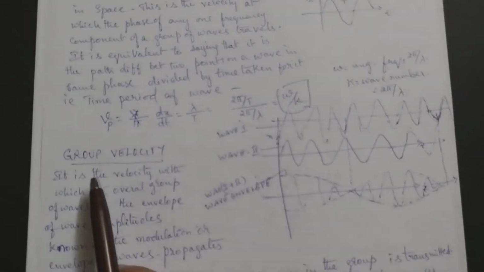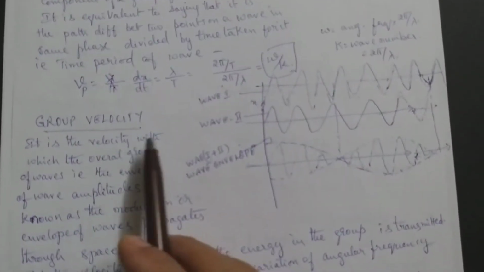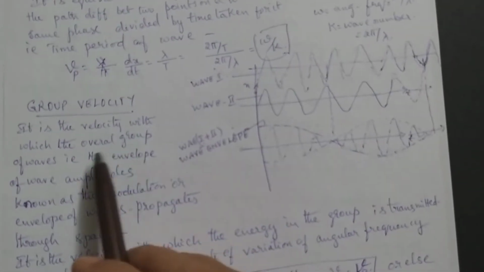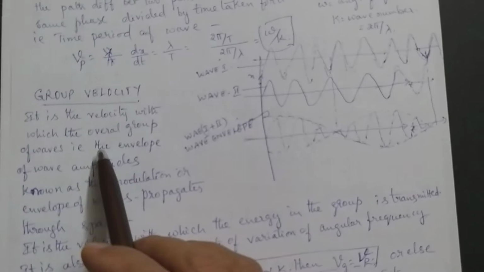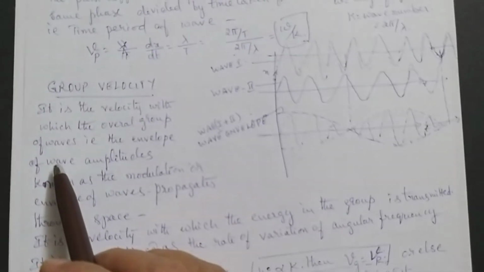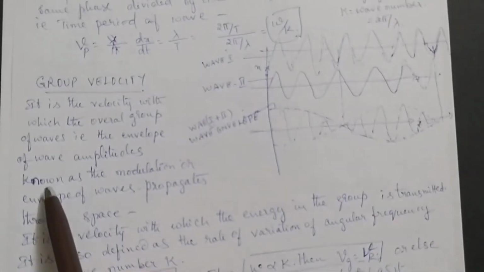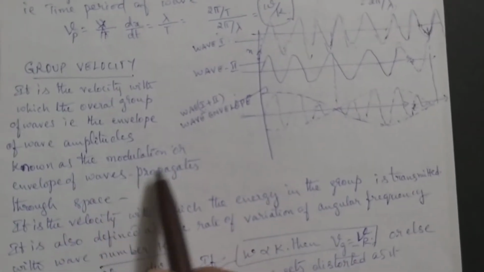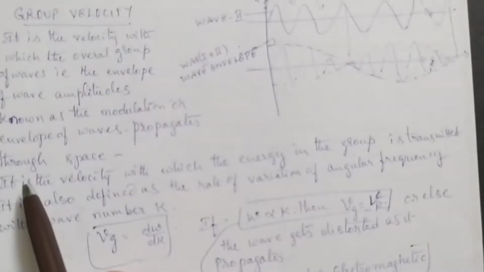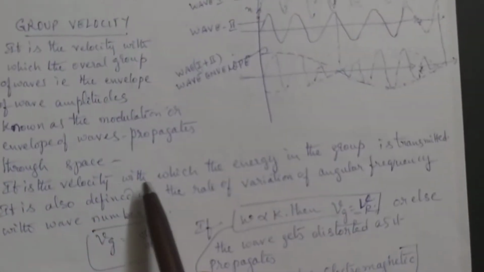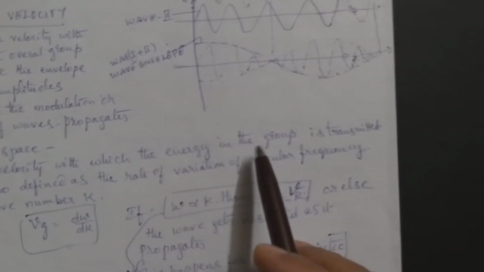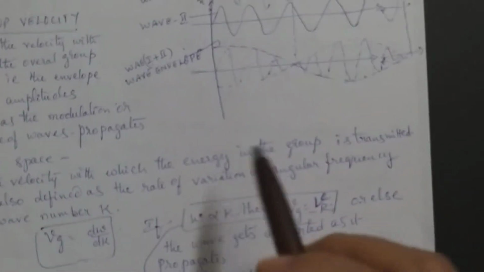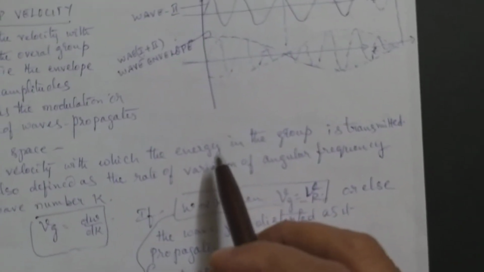Now what is a group velocity? It is the velocity with which the overall group of waves, that is the envelope of wave amplitudes, known as the modulation or envelope of waves, propagates through space. It is the velocity with which the energy in the group is transmitted, remember, wave means nothing but energy transmission, okay?